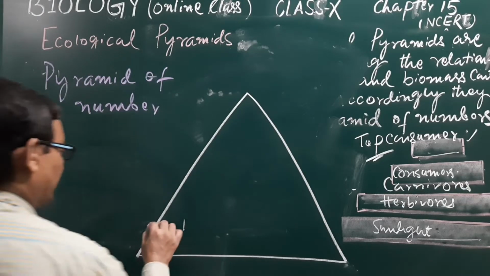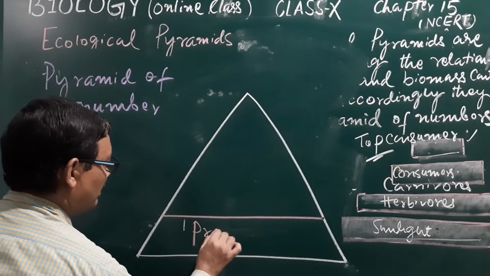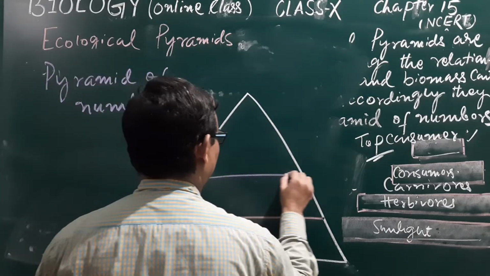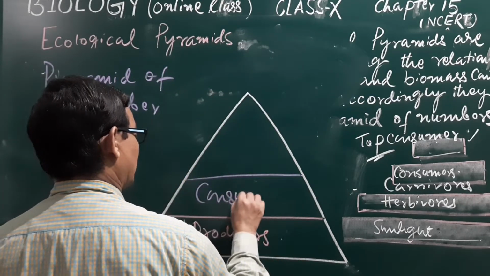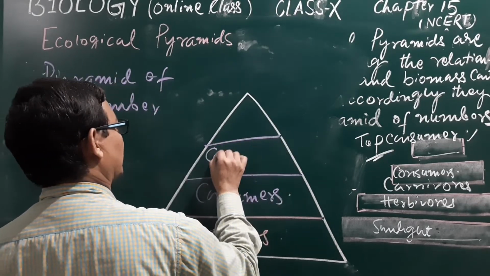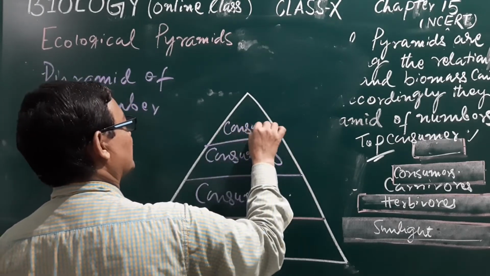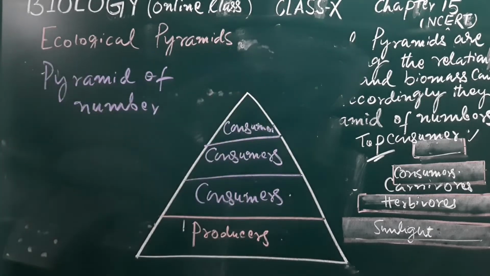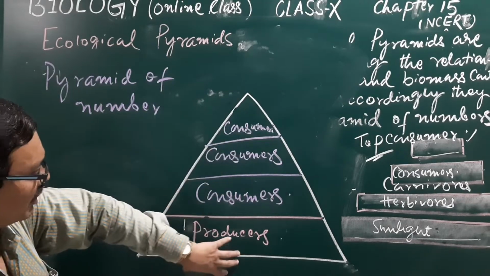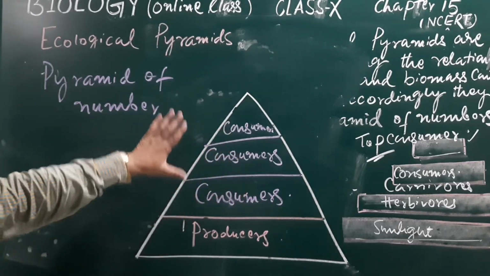Understand? Here the producer, here the consumers, here the consumers, here also the consumers. The number of consumers will successively decrease, and the number of producers is greater here. That makes it look like a pyramid.